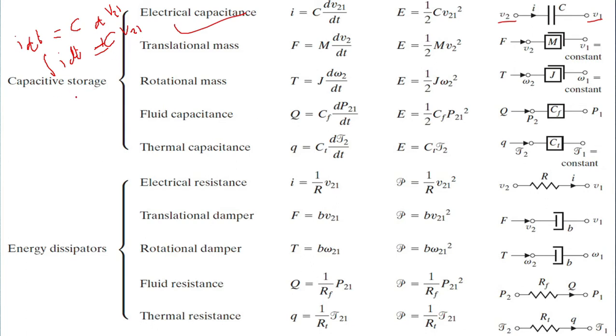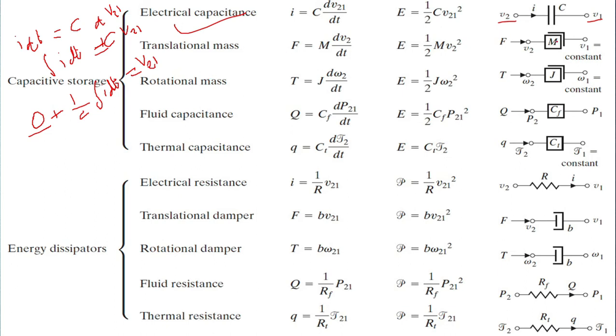So V21 will be 1 divided by C times the integration of I dt. We are assuming that initially the capacitor is not charged, that is why the integration constant is 0. So V21 is nothing but 1 upon C integration I dt.